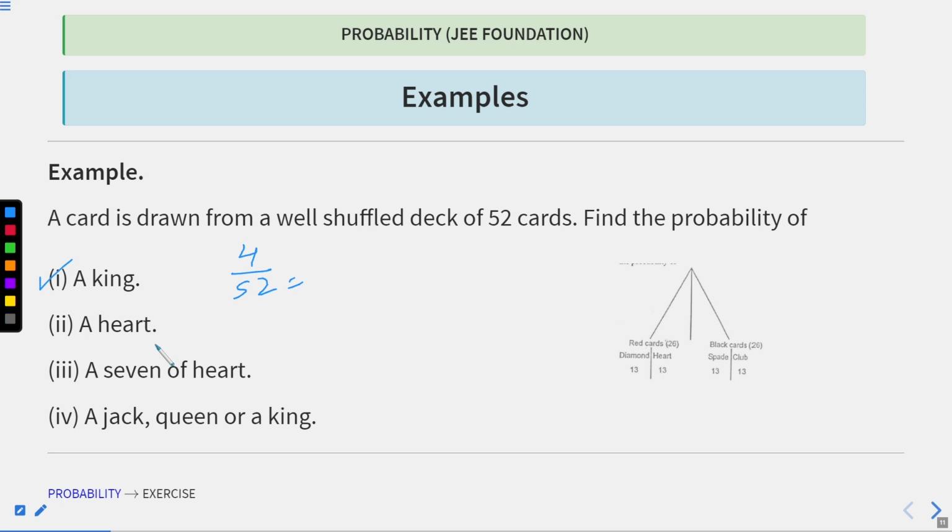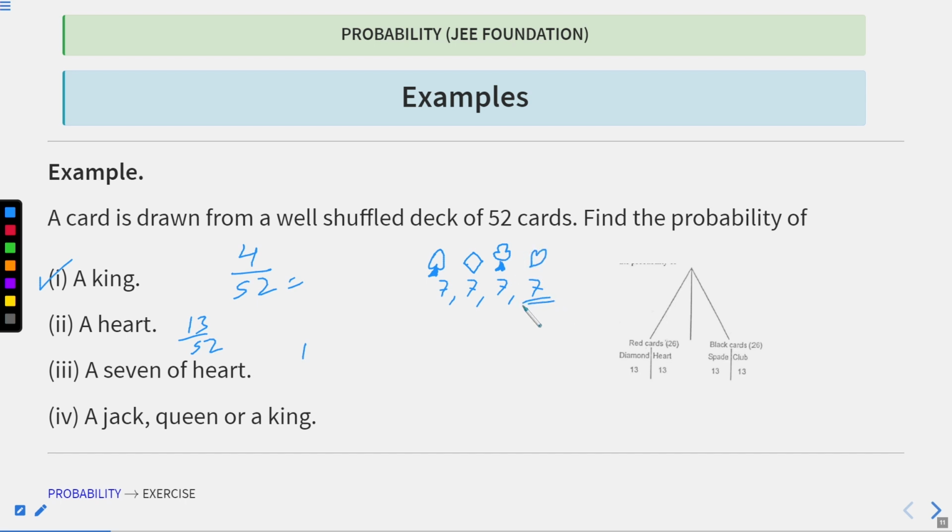Hearts: how many hearts do I have? 13. If you remember, heart belongs to the suits, and each suit contains 13 cards. So 13 by 52. I hope this is all clear. And 7 of hearts: how many 7 of hearts will I get? Only 1, because there are 4 cards of 7, and one belongs to spade, one to diamond, one to club, and one to heart.